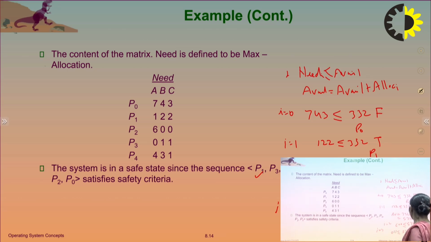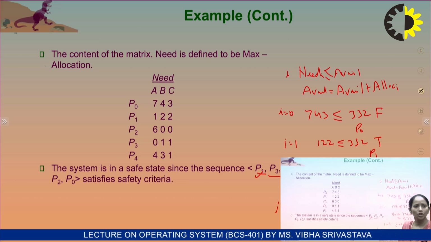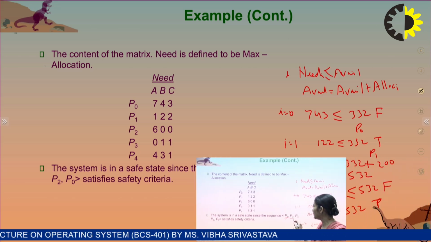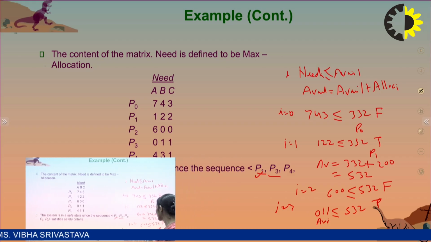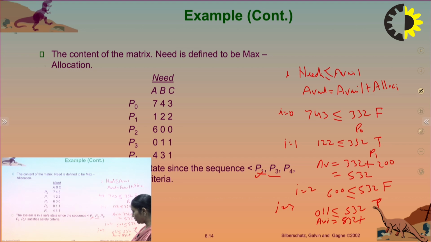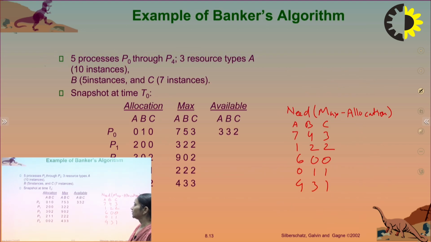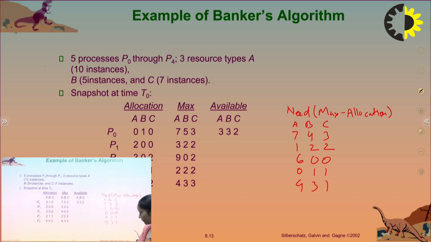Then P3 will complete it. This condition is true. P3 will complete its execution and in this order the safe sequence is P1 then P3, and then it will release the resources and total available resources is equal to 532 plus allocation of P3. How many resources are allocated to P3? That is 211.